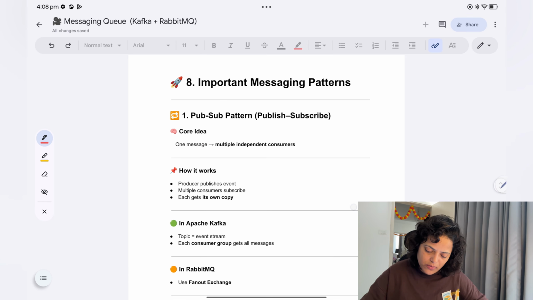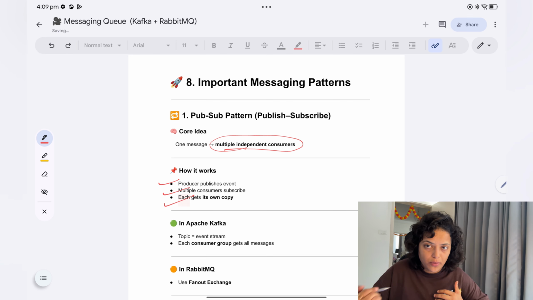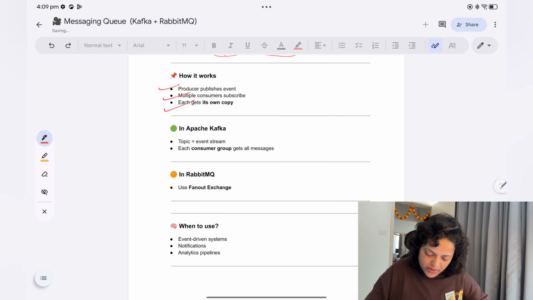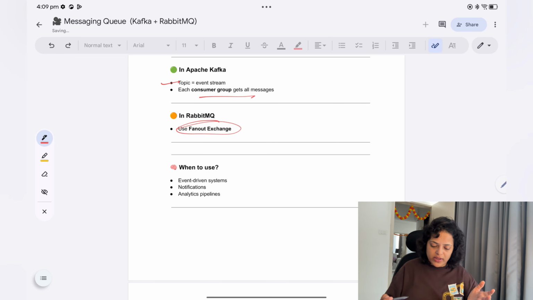Now let's see what is publisher subscriber. I already explained: one message, multiple independent consumers. How it works: the producer publishes events, multiple consumers subscribe to it, and each gets its own copy. In Apache Kafka, a topic is equivalent to an event stream, and each consumer group gets all messages. In RabbitMQ, this is done by fanout exchange. We talked about fanout.